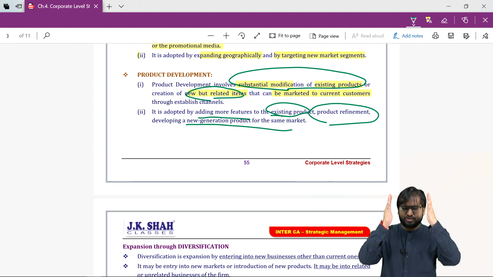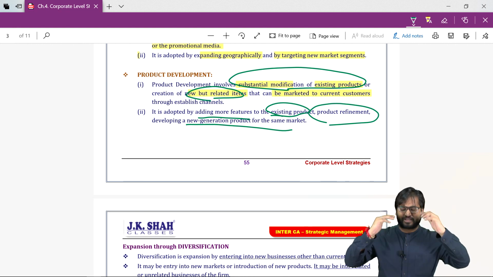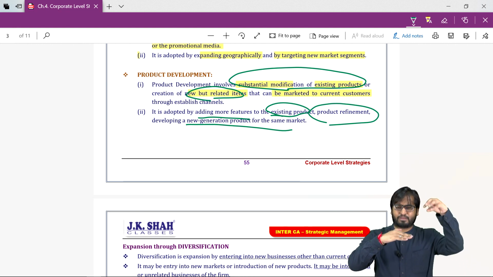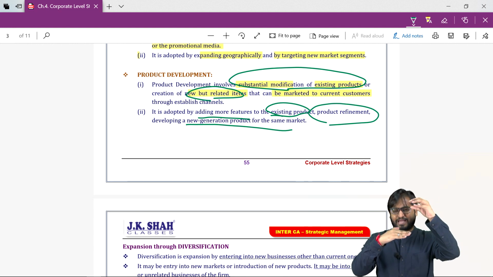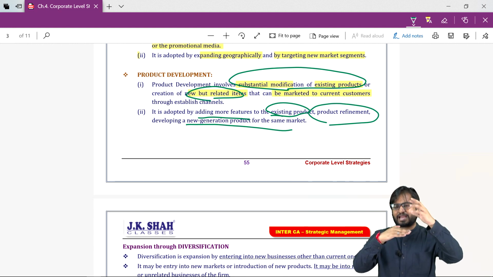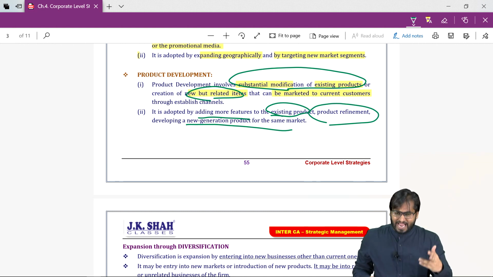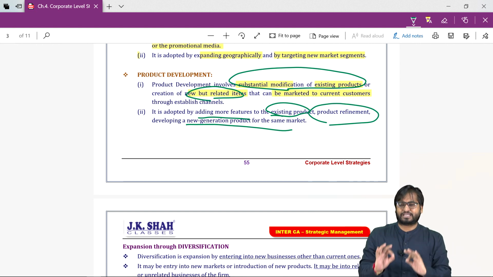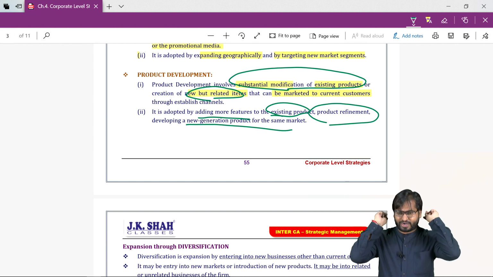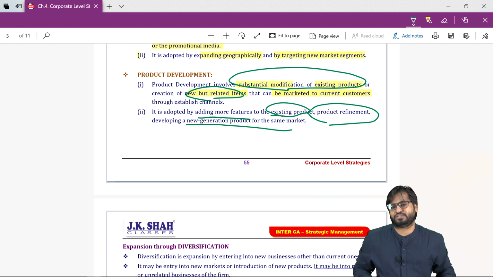I am going backwards. If I am a manufacturer, I am going to my supplier. Instead of buying from the supplier, I start doing that same business. So instead of buying tires from some tire company, I will start manufacturing the tires. This will be called vertical backward diversification.